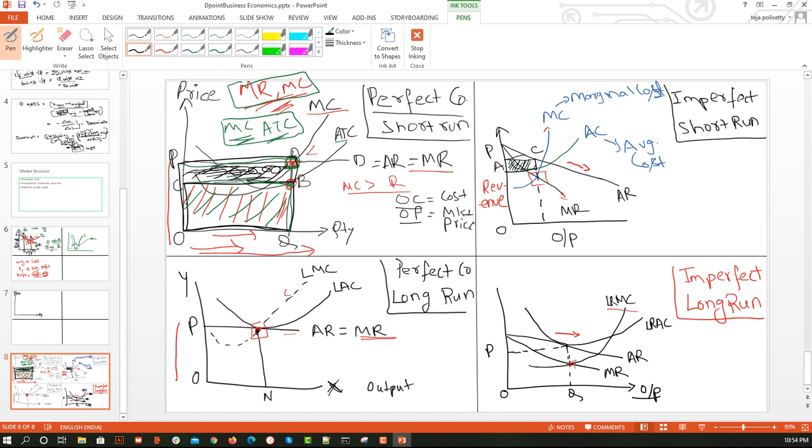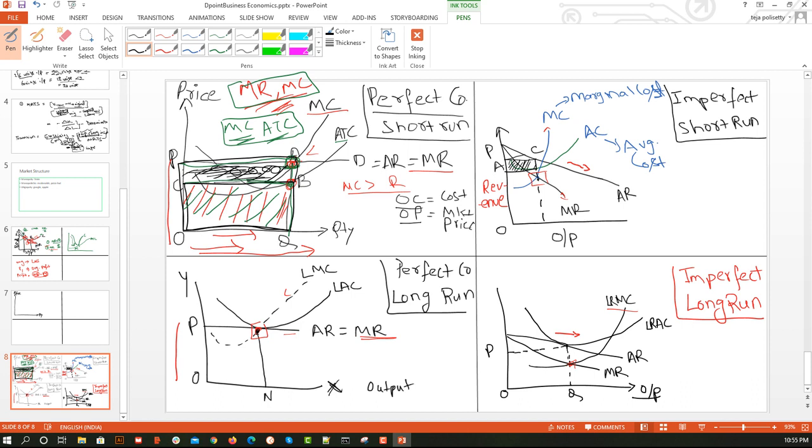So here also you can see my average cost and marginal cost will be intersecting at the same point, because in the long run we focus on zero profit. Similarly, in the short run we are trying to get some profit. What we did in the short run will be the same for perfect or imperfect. So first we found out the point of analysis, that was this.